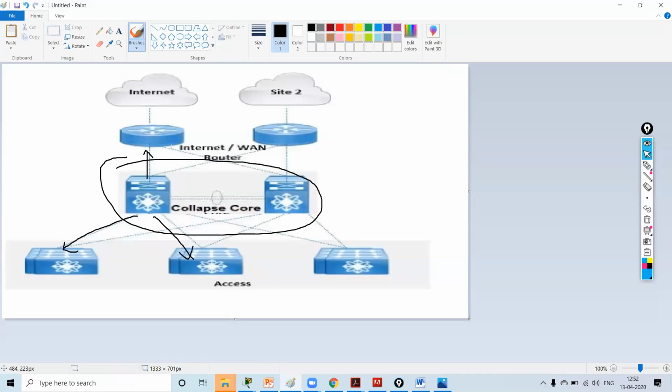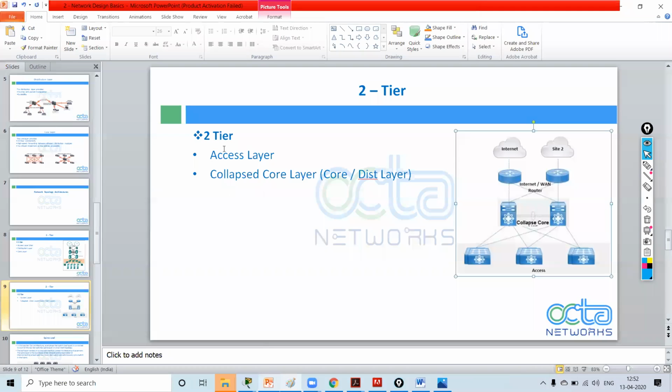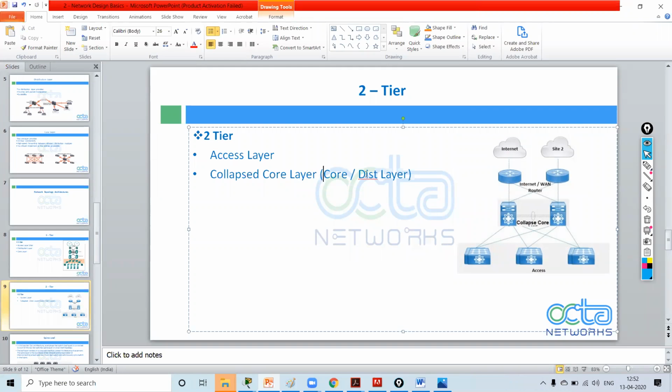So this is a two-tier architecture: access layer and collapsed core layer, where core and distribution are collapsed to form one layer.